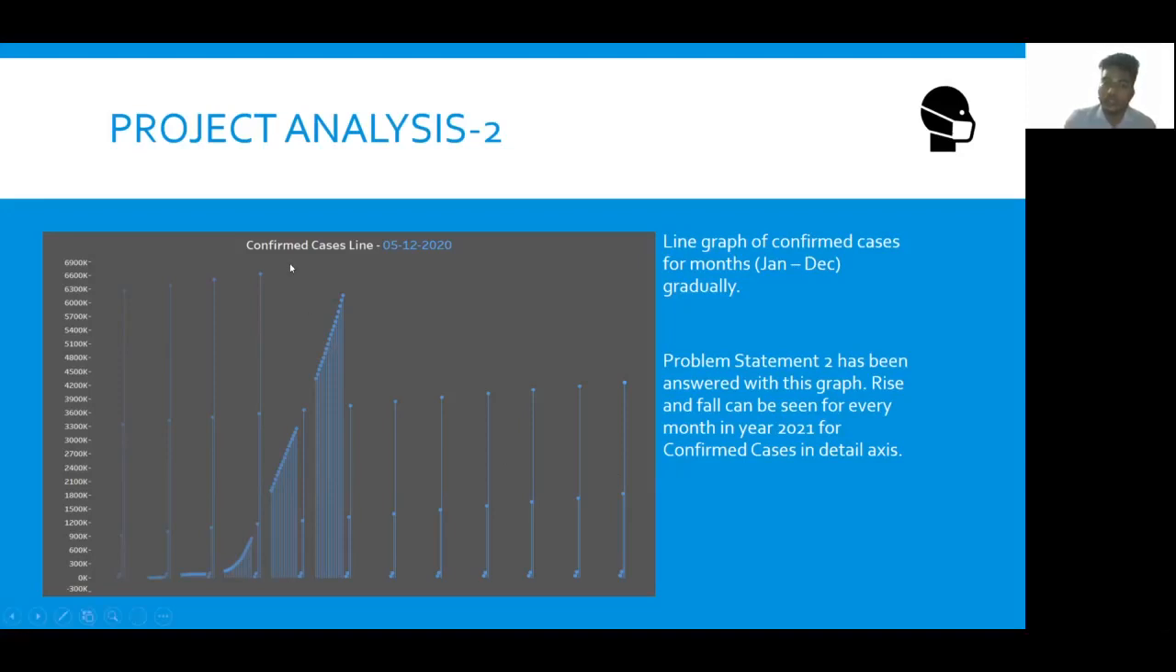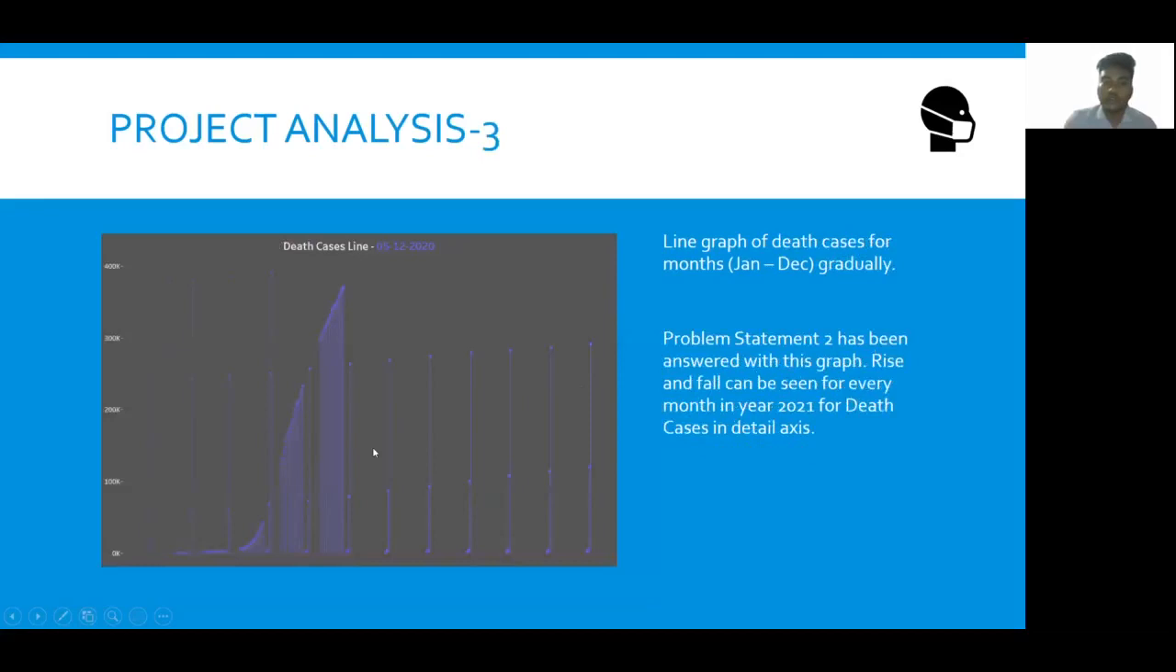So this is just one graph of confirmed cases all over the world, and the next graph consists of the death cases all over the world from January to December. So this covers our problem statement 2.